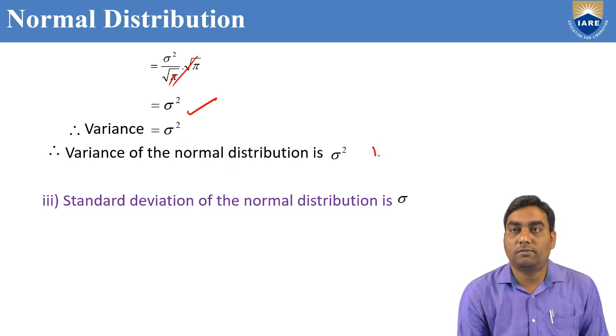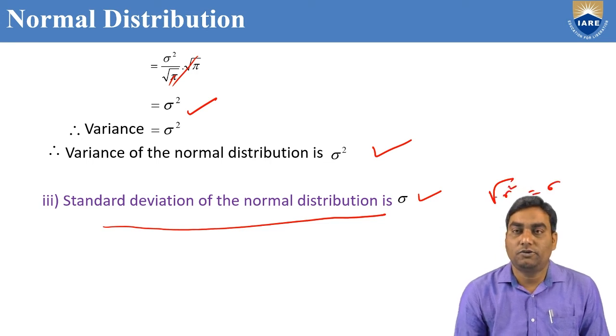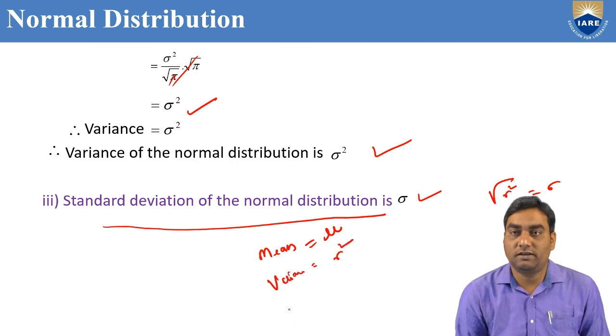So the variance of the normal distribution is the parameter sigma square. If you know the variance of the normal distribution, we can calculate the standard deviation, which is the square root of sigma square, which is sigma. So in this session, we discussed the mean of the normal distribution, which is mu, the variance of the normal distribution, which is sigma square, and the standard deviation of the normal distribution, which is sigma.